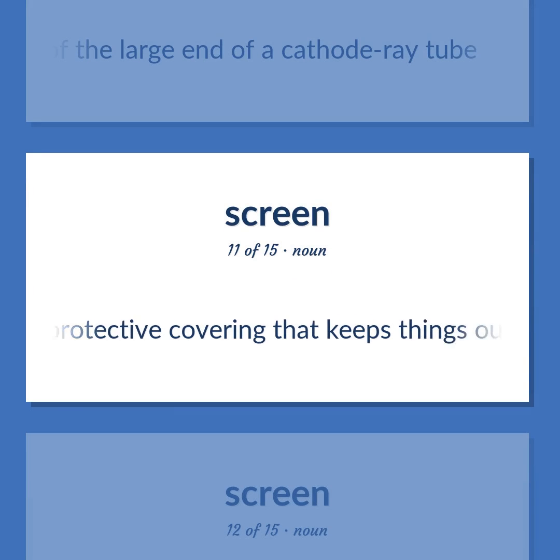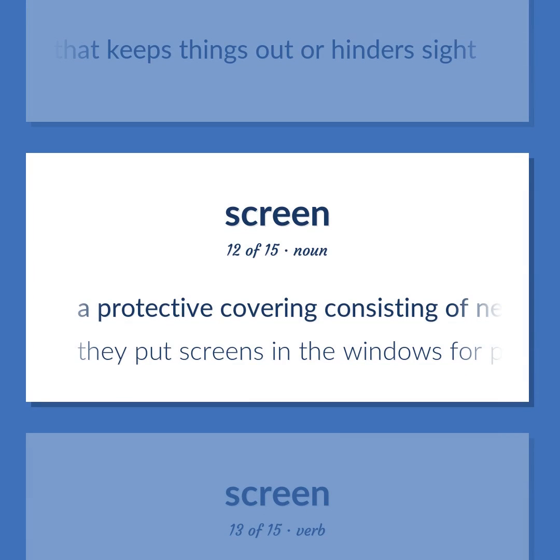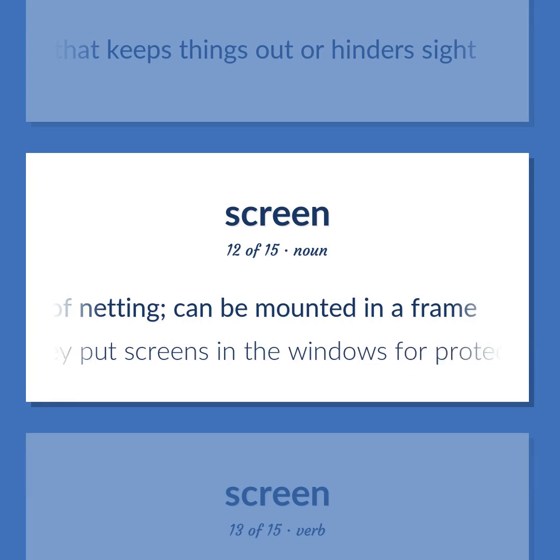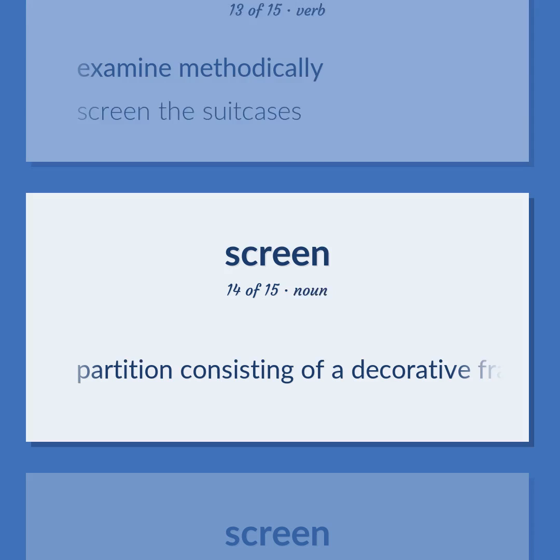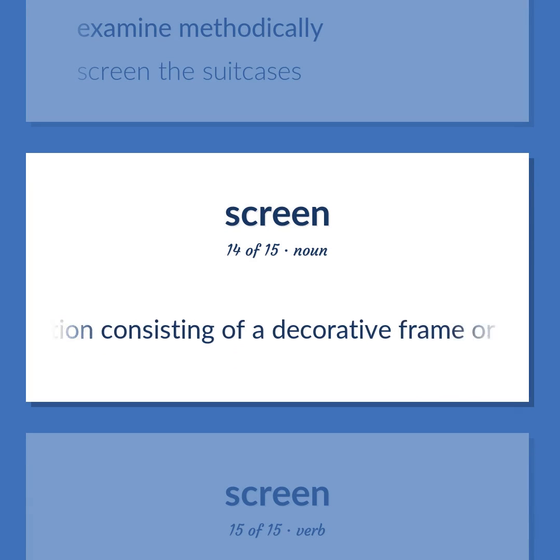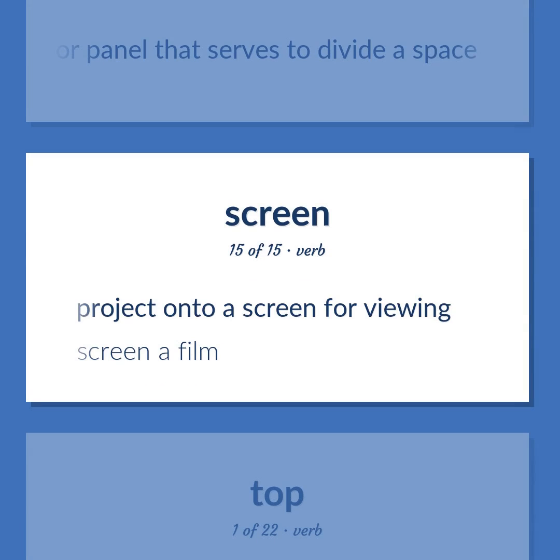A protective covering that keeps things out or hinders sight. A protective covering consisting of netting, can be mounted in a frame. They put screens in the windows for protection against insects. Examine methodically. Screen the suitcases. Partition consisting of a decorative frame or panel that serves to divide a space. Project onto a screen for viewing. Screen a film.